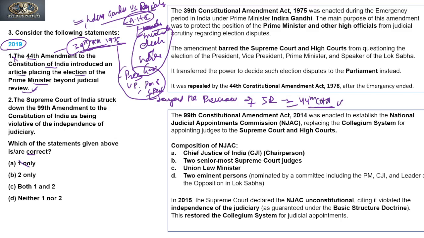So this cannot be our answer and this cannot be also answer. Clear? Now the second says the Supreme Court of India struck down the 99th Amendment to the Constitution of India as being violative of the independence of judiciary. Yes, it is true. So this has been done, this 99th Constitutional Amendment Act.